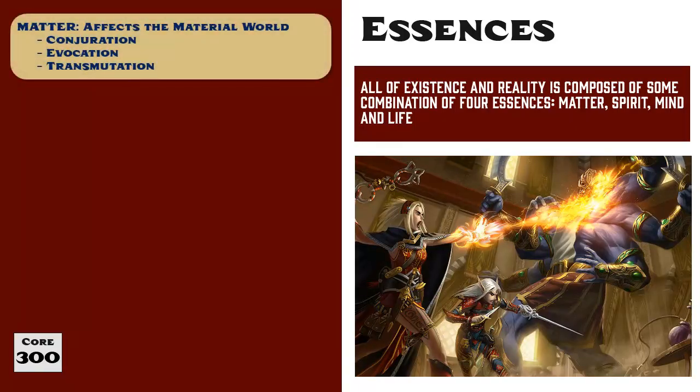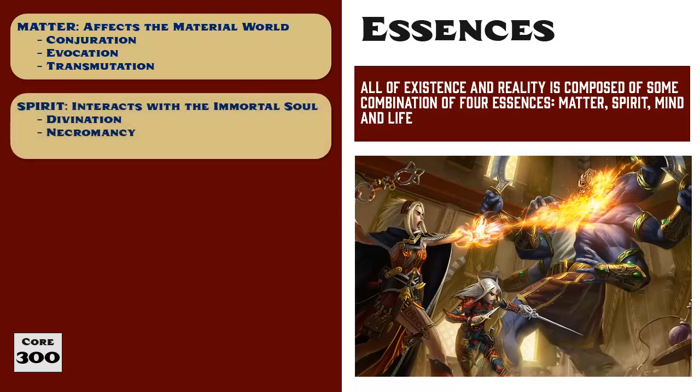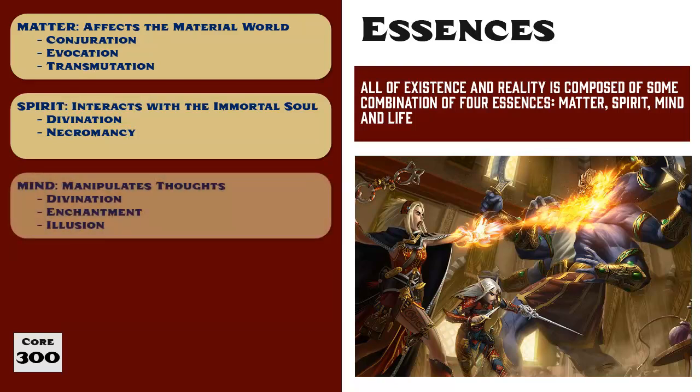The essence of matter, or material essence, deals with the physical world. Spells that belong to the conjuration, evocation, and transmutation schools draw their power from the material essence. The essence of spirit deals with the soul, or the non-material and immortal parts that make up a living being. The schools of divination and necromancy can draw from the spiritual essence. The mind essence allows thinking creatures to have rational thoughts and animals to behave on instinct. Spells that use the mind essence are usually found in the divination, enchantment, and illusion schools.